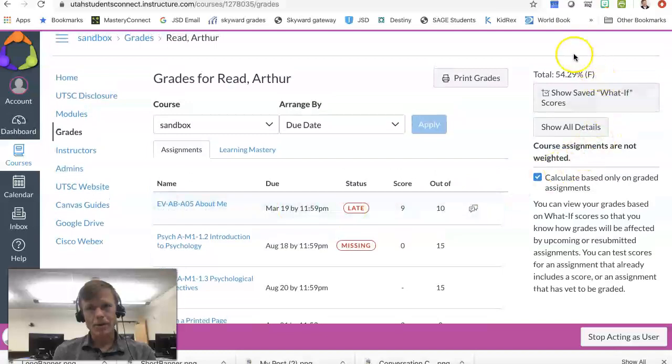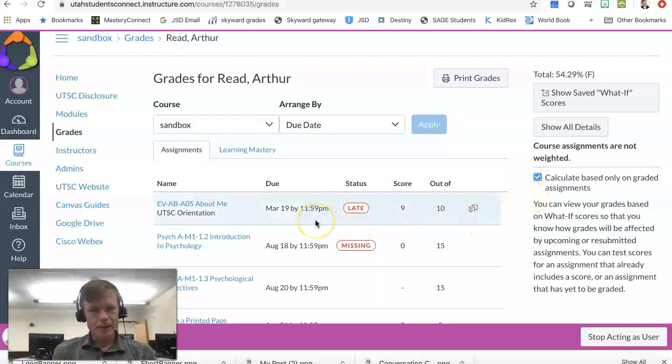So overall, Arthur has a 54%. That's his grade on stuff that has been graded so far. If you want to see how he's doing based on all assignments, most of which are a 0, then you uncheck this box, and that drops him down to a 14%. So if Arthur were to completely stop working at the end of the quarter, he'd receive 14%. But his progress so far is 54%.